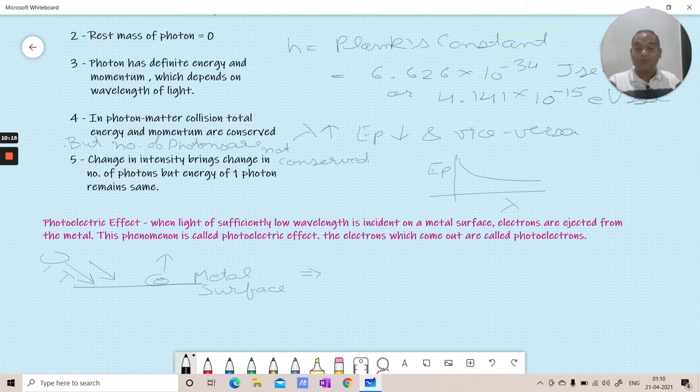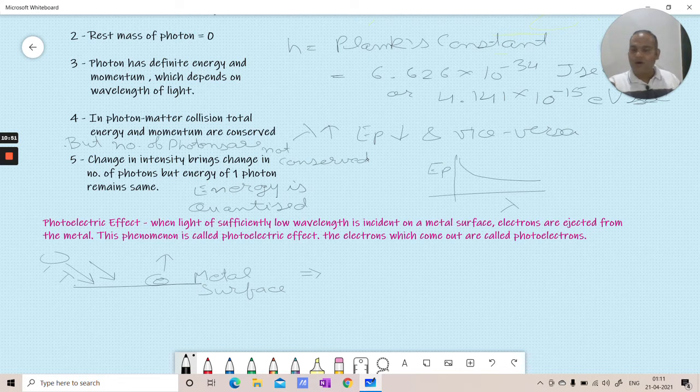From here we can derive, or think of, one more thing: that energy is quantized. Do you know the meaning of quantized? It can be either the energy of one photon, or 2 photons, or 3 photons, or 4 photons. It cannot be the energy of 1.2 photons or 1.25 photons, right? So from the fifth point we come to the conclusion that the energy is quantized.